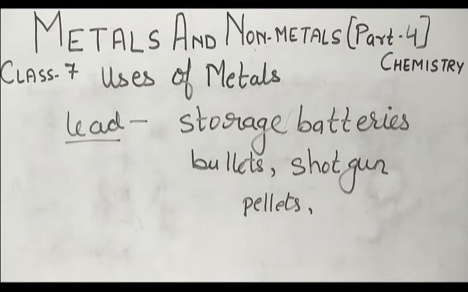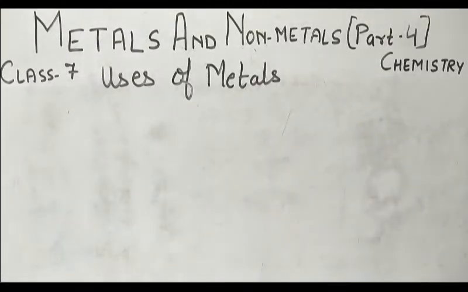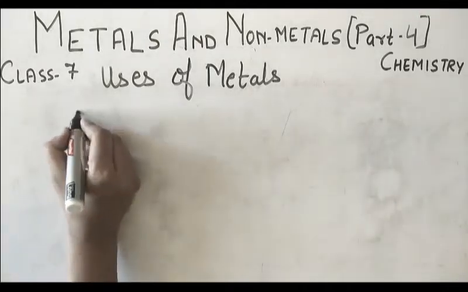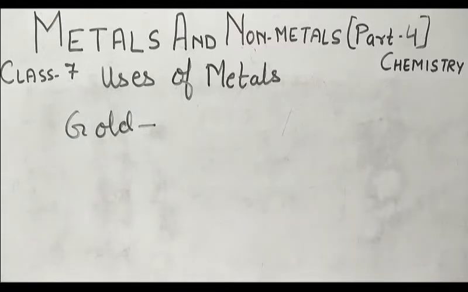Okay, now let us discuss some costly metals like gold and silver. So let us see about gold. If we talk about the color of gold, you all know it is yellow and soft metal and the most ductile metal. Okay, because 1 gram of gold can be stretched into a wire nearly 2.5 kilometers long. That means from 1 gram of gold you can make a wire at least 2.5 kilometers long. That means it is highly ductile.